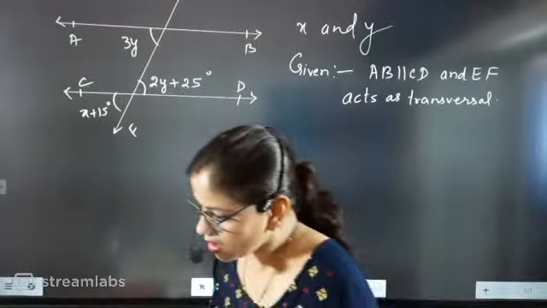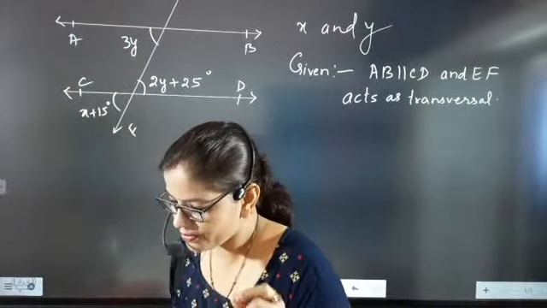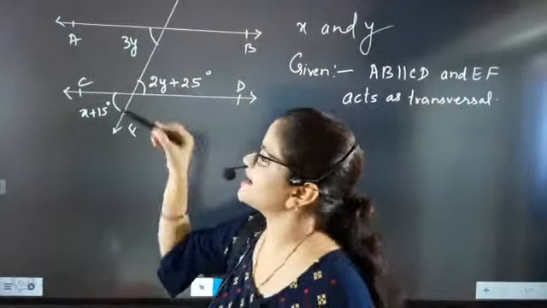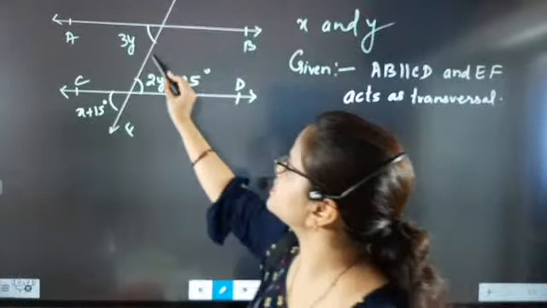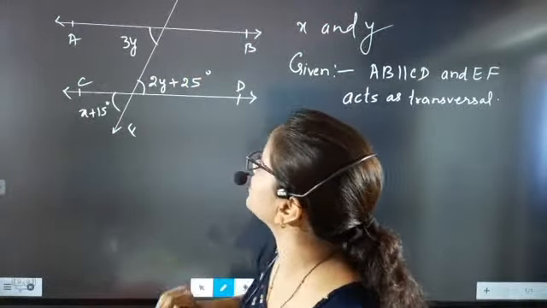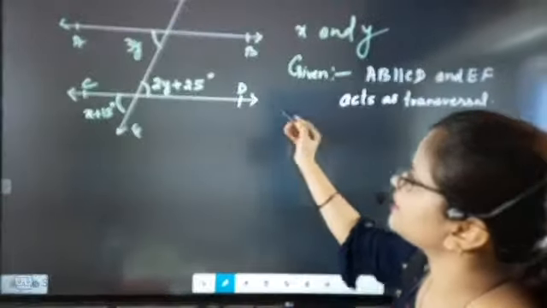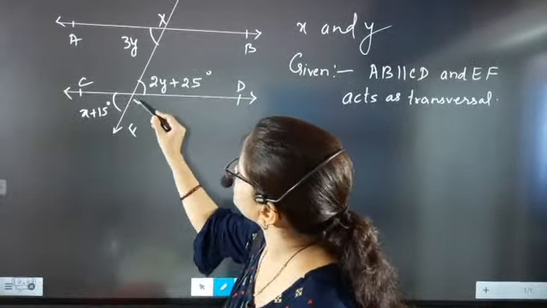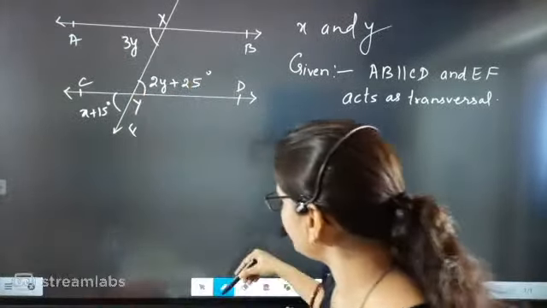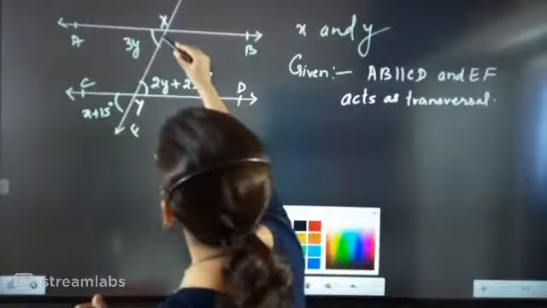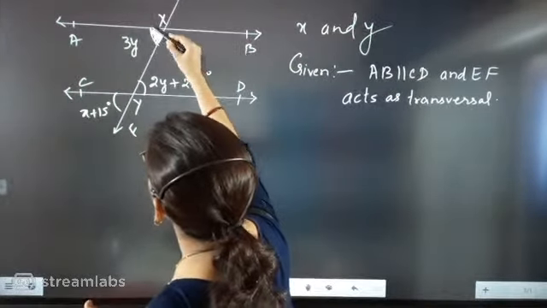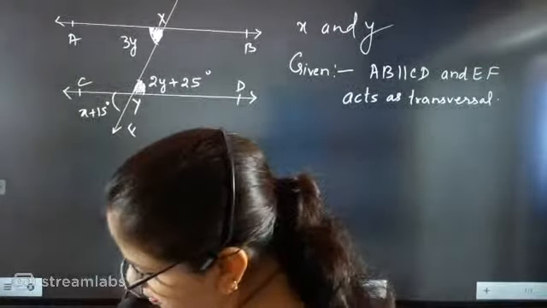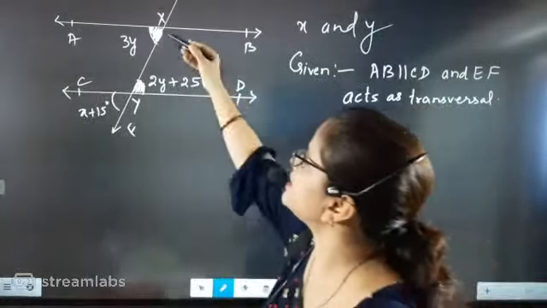So the first work we have done is we have written this information, that the lines are parallel and this one is acting as transversal. Now, beta, if it is transversal, then we know that this will be equal to this. First we will name the angles something like x and y. This angle will be equal to this angle. Why will these two angles be equal? These two angles will be equal because you know, beta, this is an alternate interior angle.